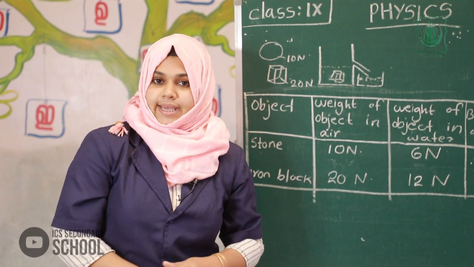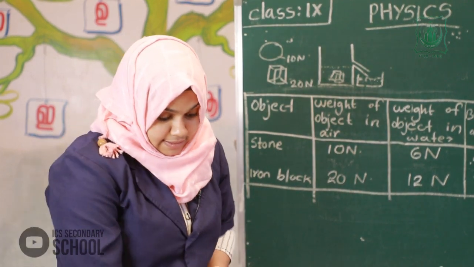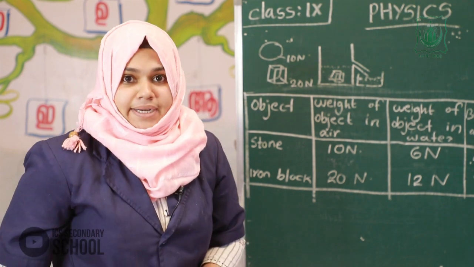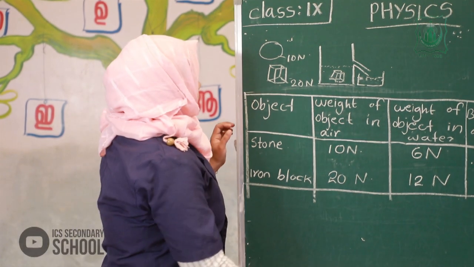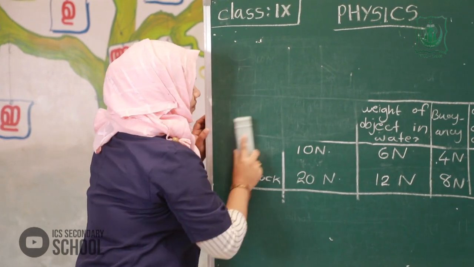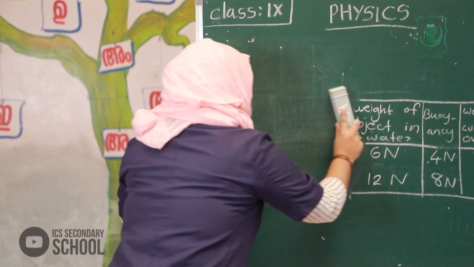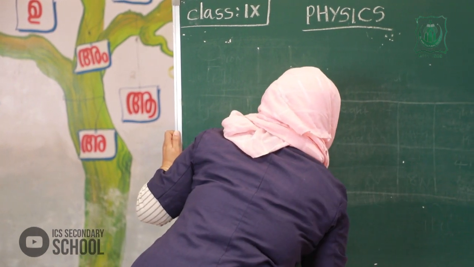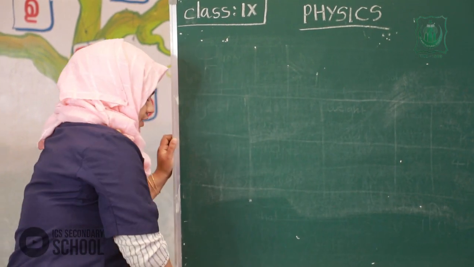Got it? This was first found by Archimedes. So this principle is known as Archimedes principle.